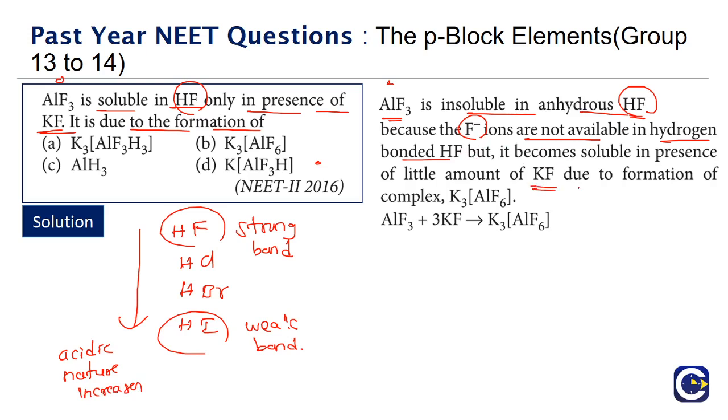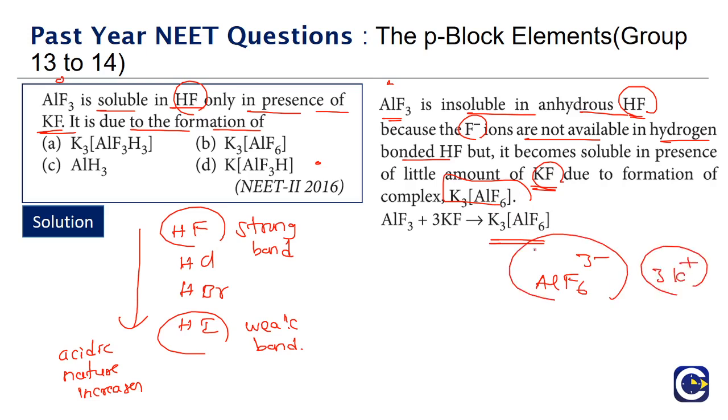But in the presence of even a small amount of KF, what will happen is KF will be able to induce the F minus ion formation. So as a result of F minus ions coming, the AlF3 will be able to form a complex, and that will make it soluble. So what is the complex that will get formed? It will be K3AlF6. So this is what we see as AlF6 3 minus and 3 K plus ions. The complex is K3AlF6.